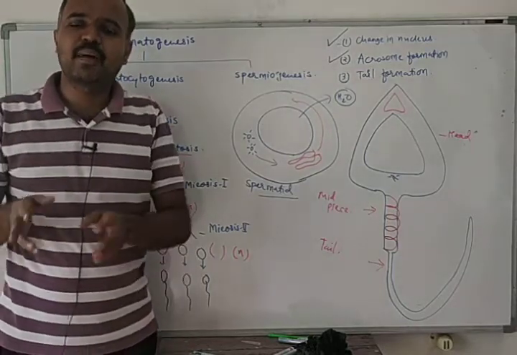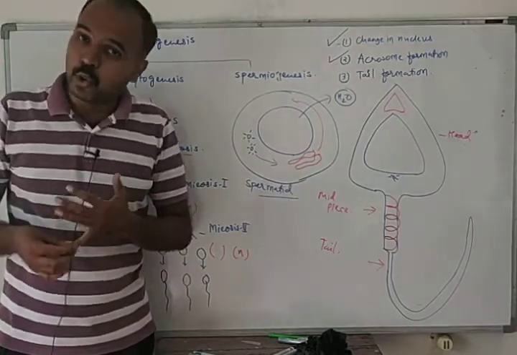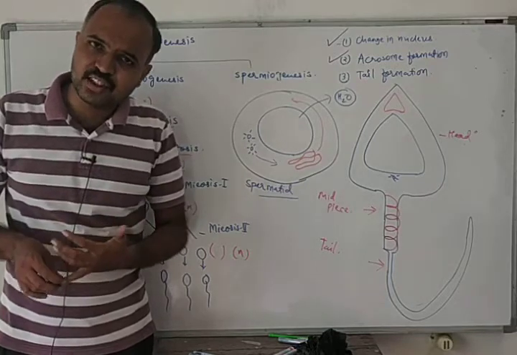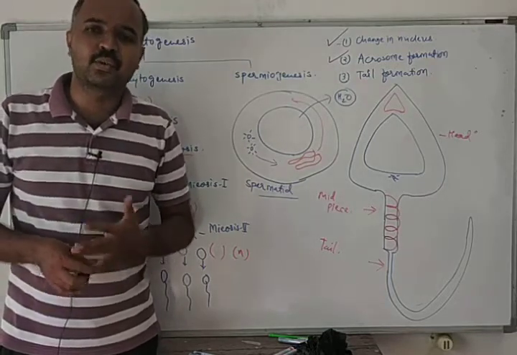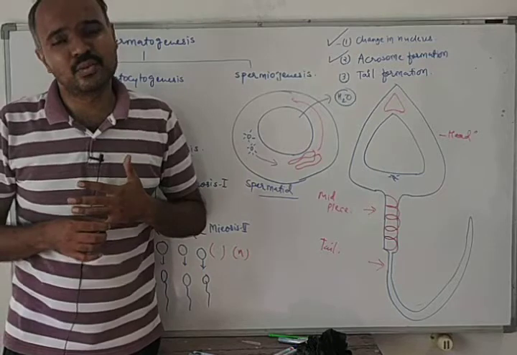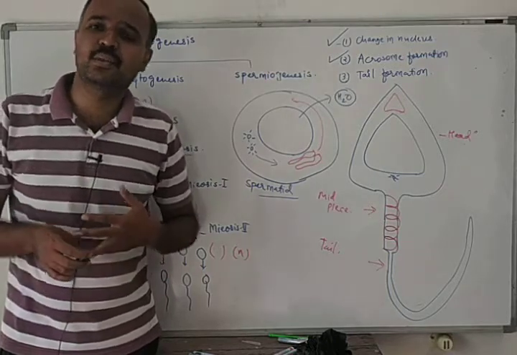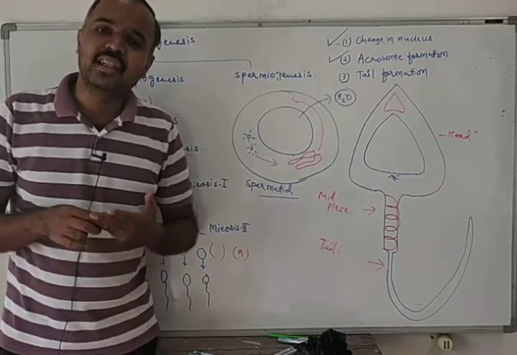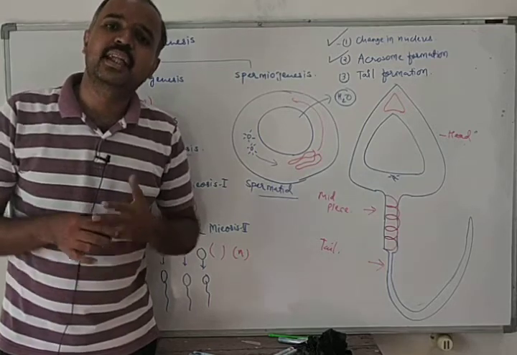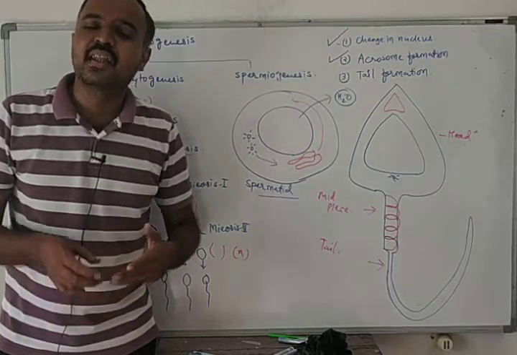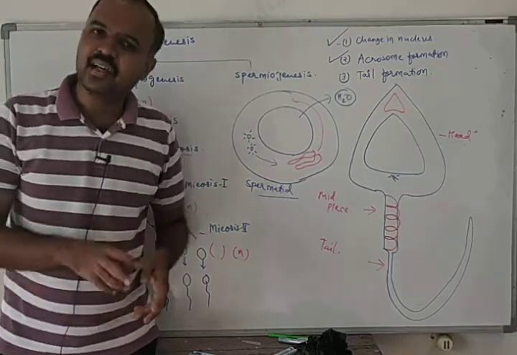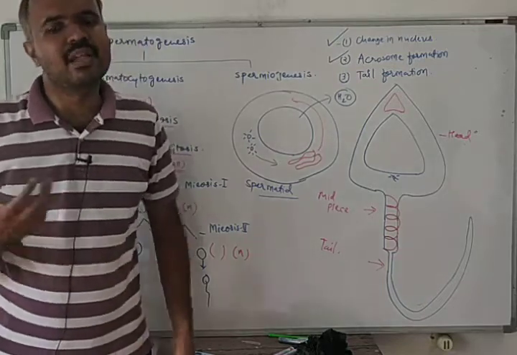What is the transport pathway of the sperm? They are produced in seminiferous tubules. Then they pass through rete testis, vasa efferentia, epididymis, vas deferens, ejaculatory duct, urethra, and then through the urethral meatus they come out.